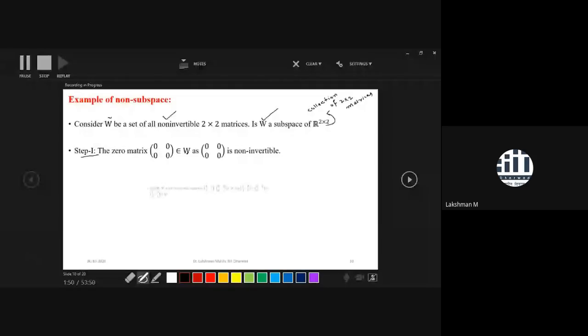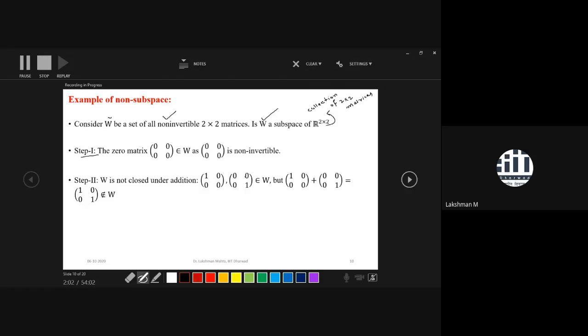In the next step, we will see that W is not closed under addition. Why? Take two non-invertible matrices, [1 0; 0 0] and [0 0; 0 1]. If you sum these two matrices, the result is the identity matrix [1 0; 0 1]. The identity matrix is an invertible matrix, so it can't be in W, because W is the collection of all 2 by 2 non-invertible matrices.